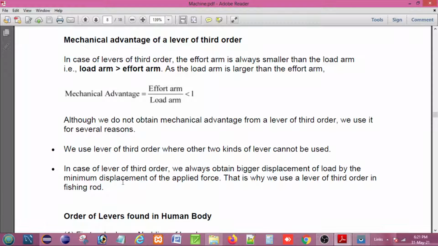And in the case of the lever of the third order, that means class 3, we always obtain a bigger displacement of the load by a minimum displacement of the applied force, and that is why we use a lever of the third order in a fishing rod.